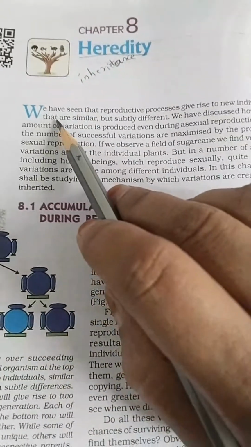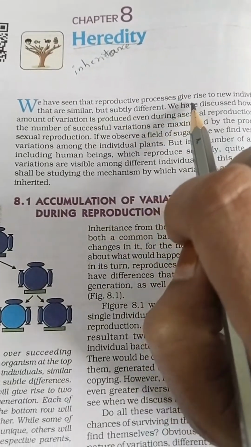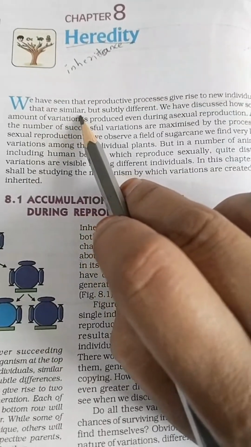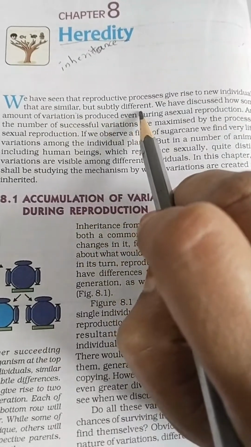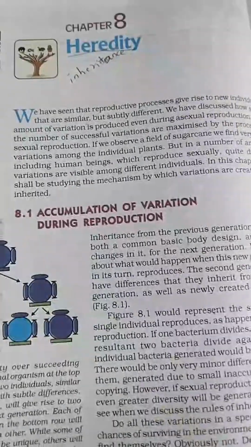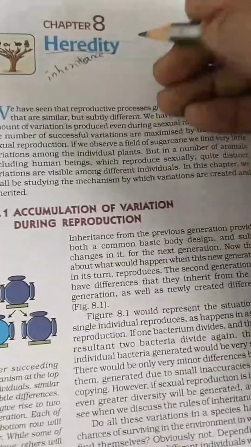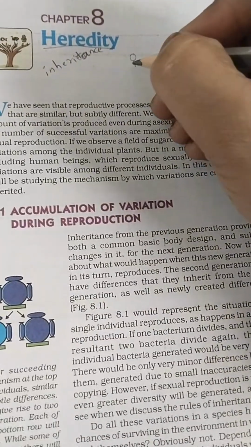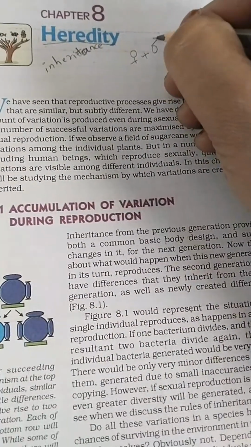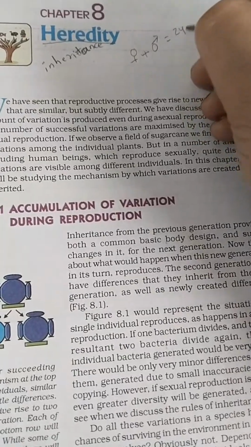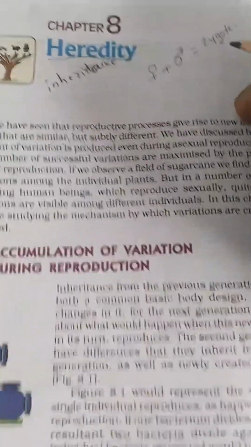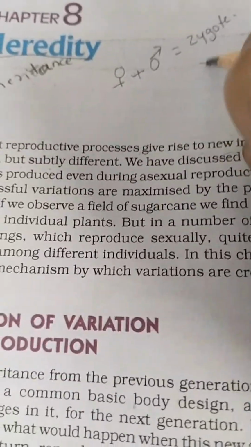So we have seen that reproductive processes give rise to new individuals that are similar but subtly different. When we studied reproduction, we learned that the fusion of female and male gametes forms the zygote. But this zygote is not the replica of its parents.